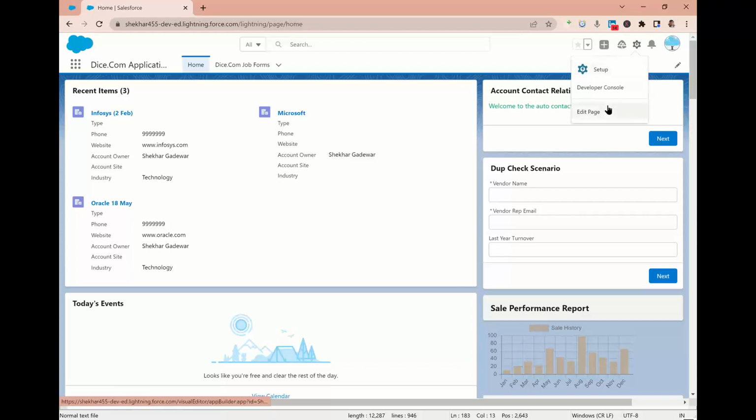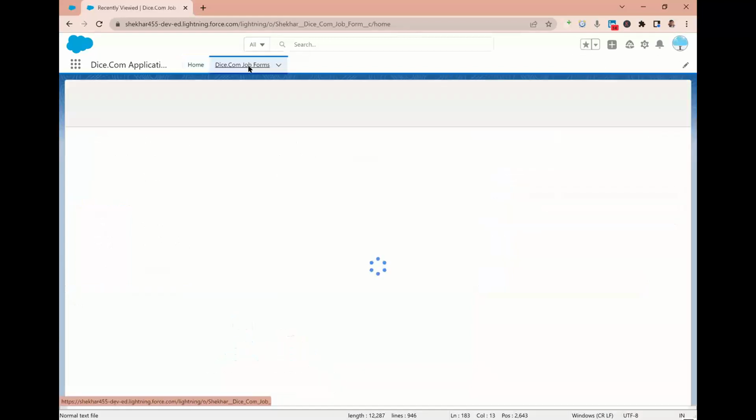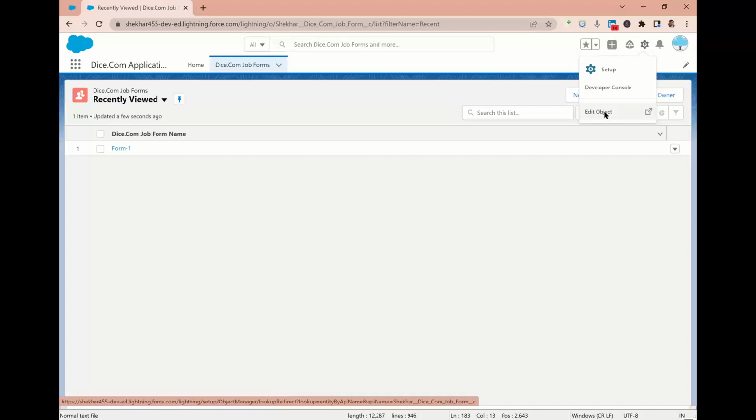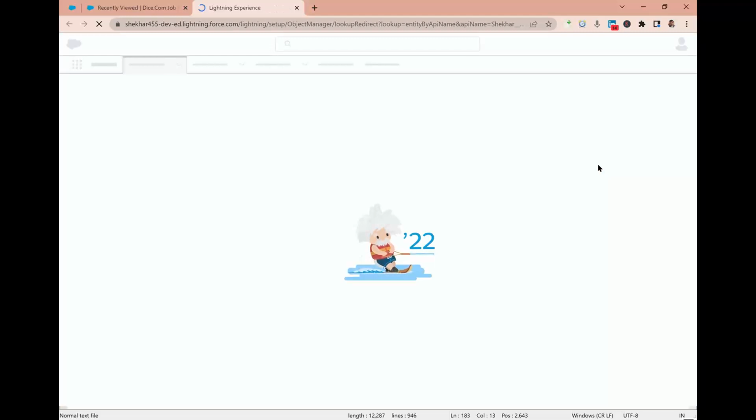Sorry, wait. First of all, click on the tab. Then you click on the gear icon. Then you should get the option called Edit Object. Click on Edit Object. Here we will create a new field, by the way.